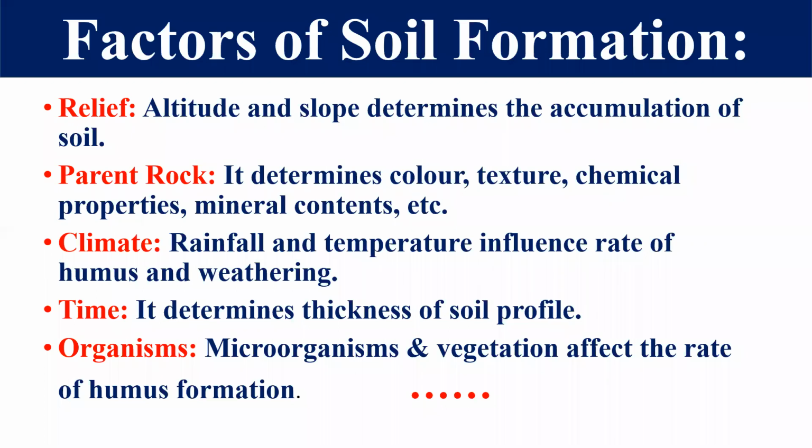Next one is the climatic condition. Climatic condition has rainfall and temperature, and these two important factors influence the rate of humus content and the weathering process. Weathering means the breaking down of the rocks. So rainfall and temperature, these two important elements of the climate, influence the rate of humus, what type of humus and how much humus is there, and the weathering process also. Right, friends? Next important factor is time, and this time determines the thickness of the soil profile.